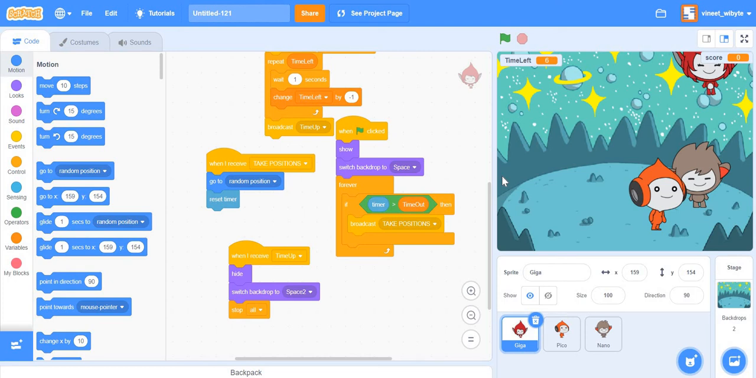Another thing you can do is change the costumes or the sizes of these sprites, either just to make it more confusing, or maybe every time I click Giga, Pico becomes bigger or Nano becomes bigger, right? Or maybe Giga becomes bigger, whichever way you want it to be. You can do that, and what you will find is that the game will actually become more interesting, more difficult, more involved, right?